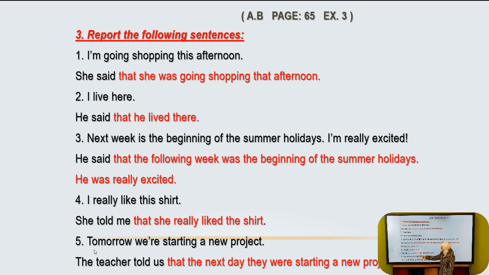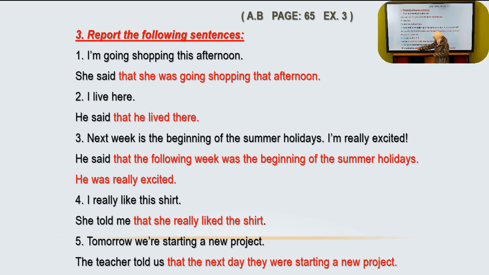And for sentence number 5, tomorrow we're starting a new project. The teacher told us. Again, here we have the verb told, not said. The teacher told us, and look that here after the verb told we have object pronouns like me, us, etc. The teacher told us that the next day, this is instead of tomorrow, so tomorrow becomes the next day.